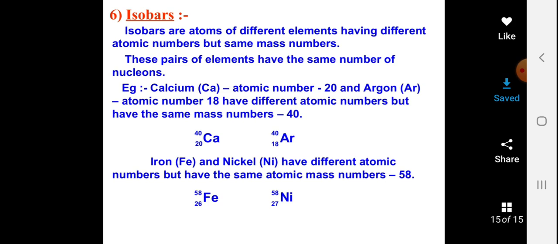If you see, their atomic mass is 40, which is common. So both are different elements with different atomic numbers but the same atomic mass, and are called isobars. Iron and nickel have different atomic numbers but the same mass number, which is 58. So these are called isobars.